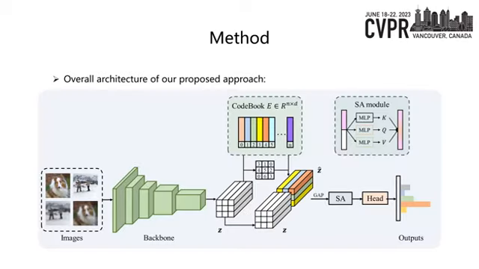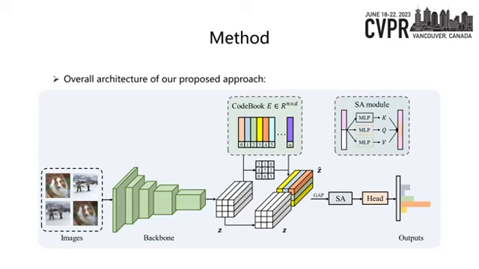This figure shows the overall architecture of our proposed approach. The batch input of the model includes clear images and simulated low-quality degraded images for augmented training. The similarity between the feature Z extracted from the backbone network and the items in the codebook is calculated, and the most similar item is selected as the quantized feature.